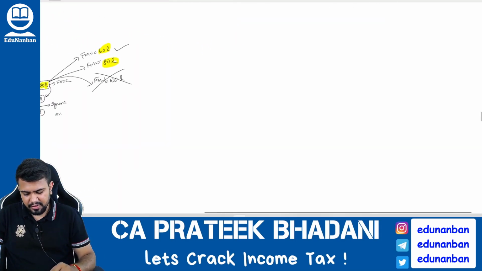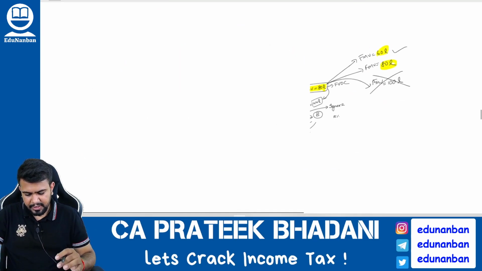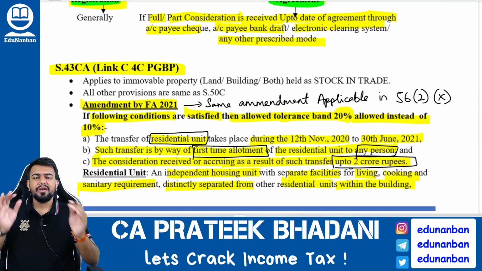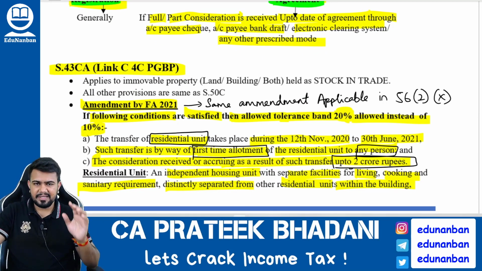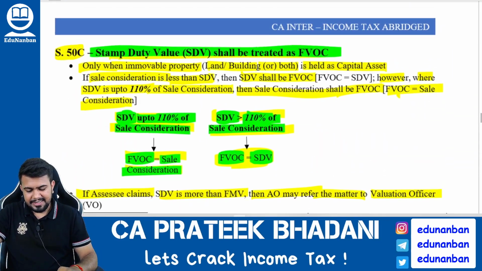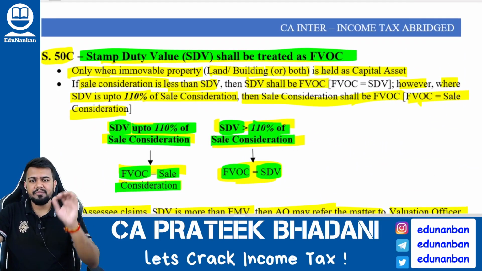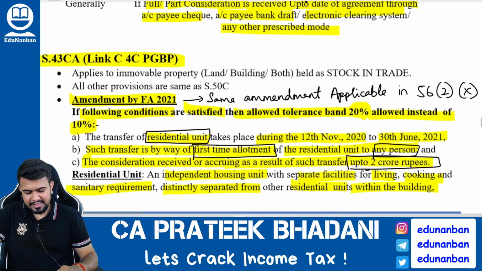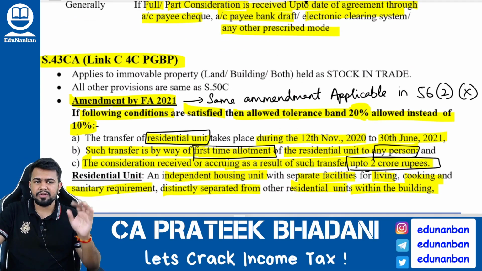Now let us discuss Section 43CA. Section 43CA is in the PGBP chapter. Then why are we discussing it here? Because, listen here, Section 50C deals with immovable property which is a capital asset. 50C deals only with capital assets, and 43CA deals with stock in trade.